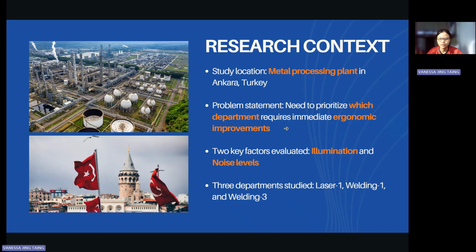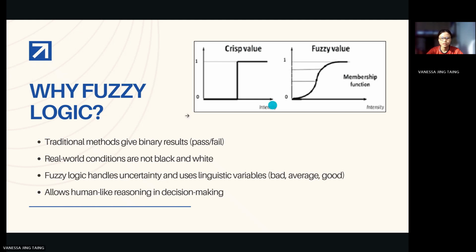The study was conducted in a metal processing plant in Turkey to solve the problem of prioritizing departments which need ergonomic improvements. The two key values are illumination and noise levels, and there are 3 departments involved in this study. The author highlighted why fuzzy logic was chosen, as traditional methods give binary results which are not relevant to real-world conditions. Fuzzy logic, on the other hand, handles uncertainty and uses linguistic variables, which allows human-like reasoning in decision-making.